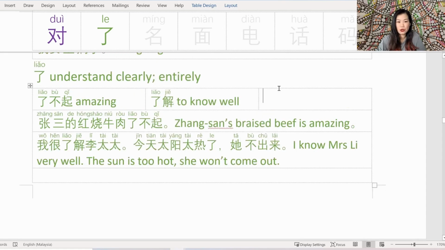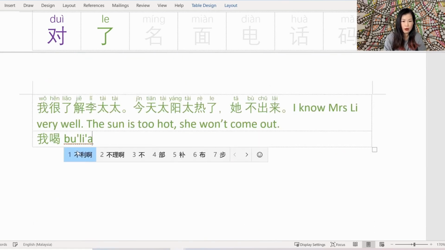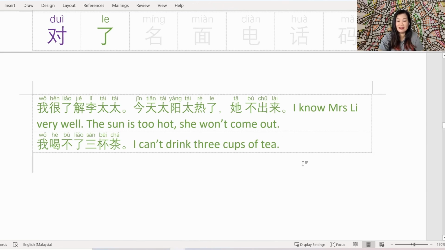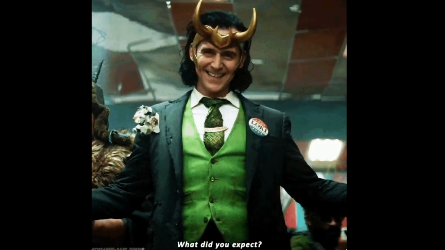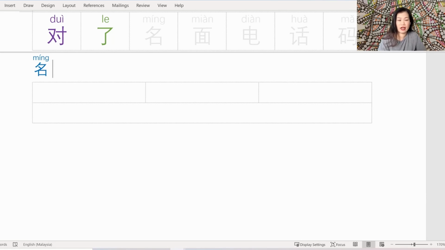Okay, the third word combo for 了 is an expression where we combine the verb with 不了 to indicate something can't be completed. 我喝不了3杯茶. 不了 indicates something can't be completed. In this case, the verb is 喝, which is to drink. So I can't drink 3 cups of tea. That's just way too much tea. 我喝不了3杯茶. Whew, and that's it. That's 了 and 了.